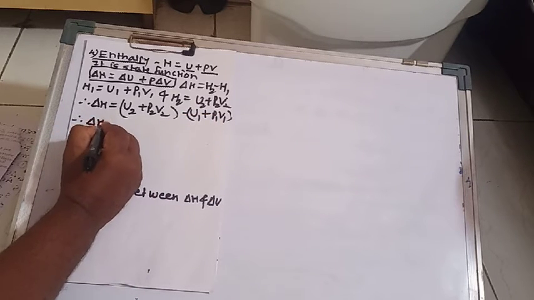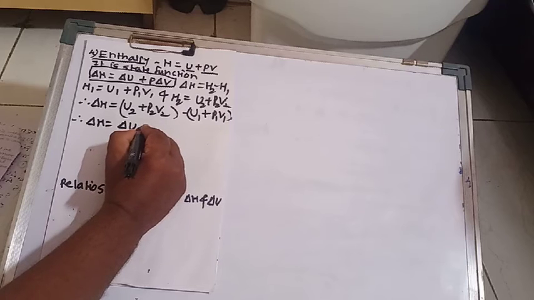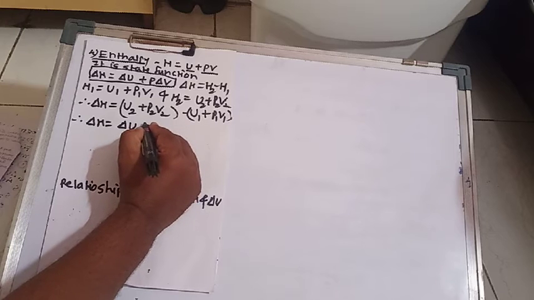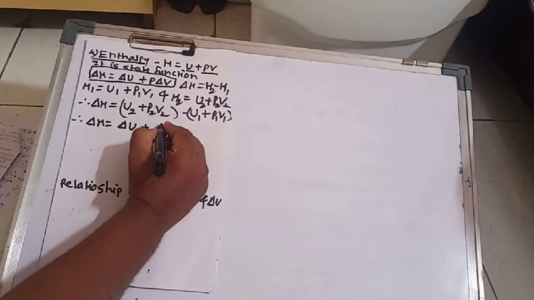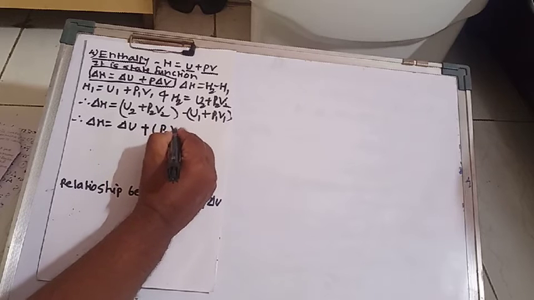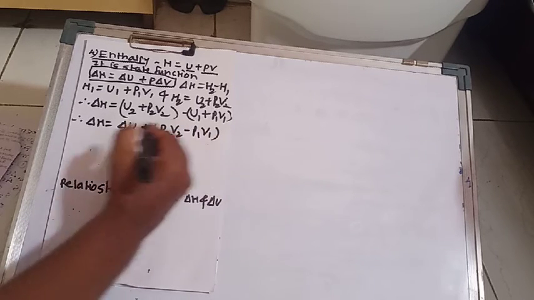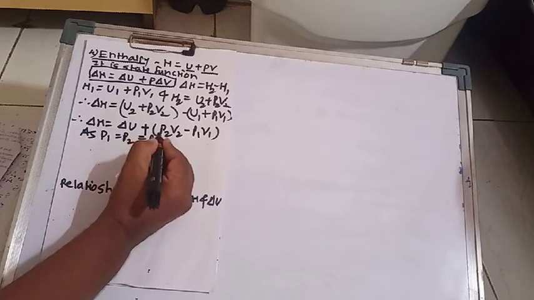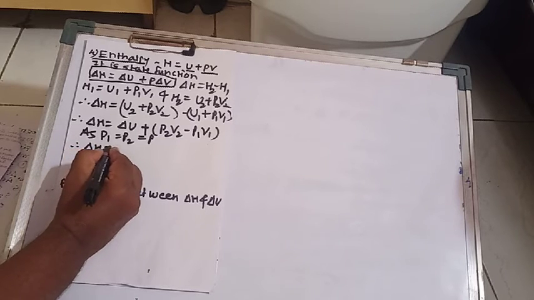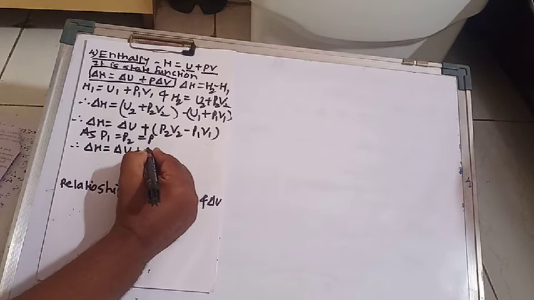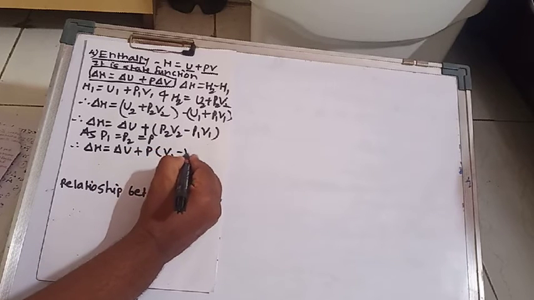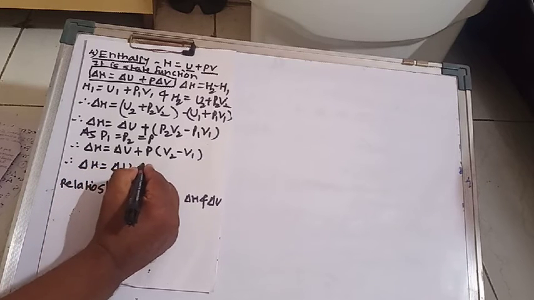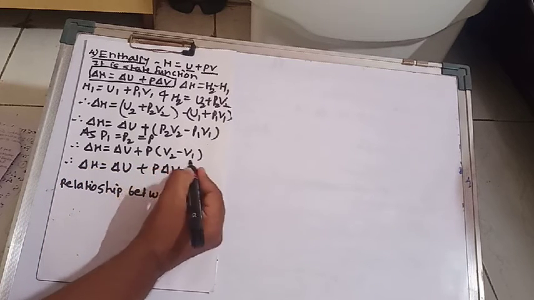Therefore delta H is equal to delta U plus bracket P2 V2 minus P1 V1. As P1 is equal to P2 is equal to P, delta H is equal to delta U plus P into bracket V2 minus V1. Therefore delta H is equal to delta U plus P delta V.